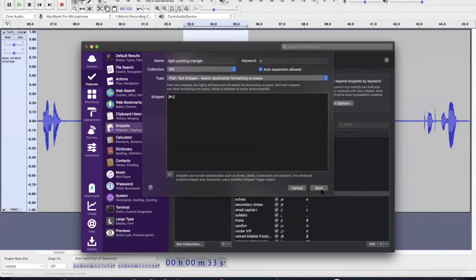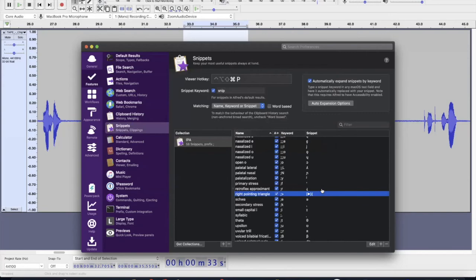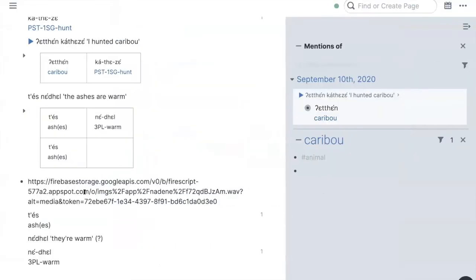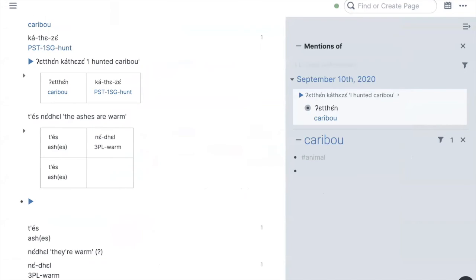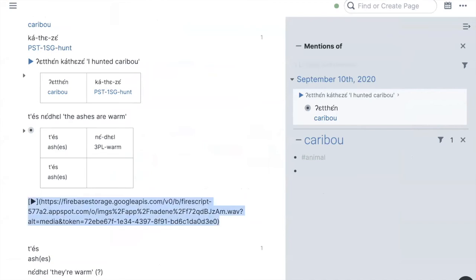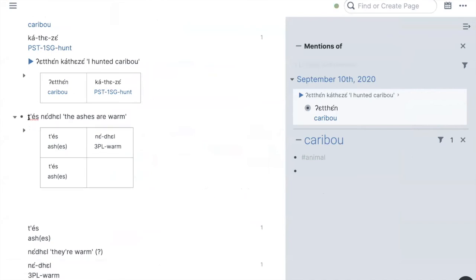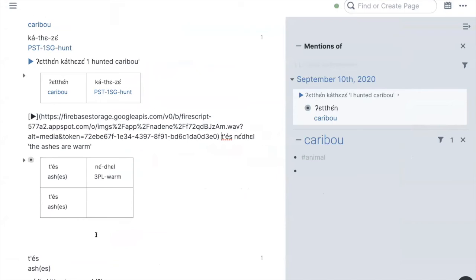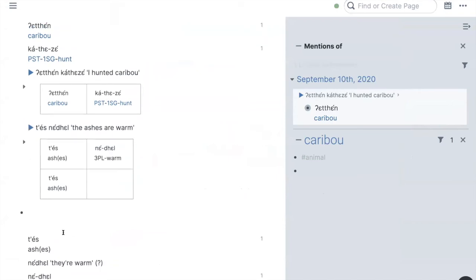And so now that I've saved it this way, it means that when I go back here, as soon as I type semicolon this, it puts in the triangle inside square brackets as well as an open parenthesis. And now all I have to do is close the parenthesis on this side, and it creates my play button. Right? And again, I kind of like how this looks right before it. So there's 2 examples now.